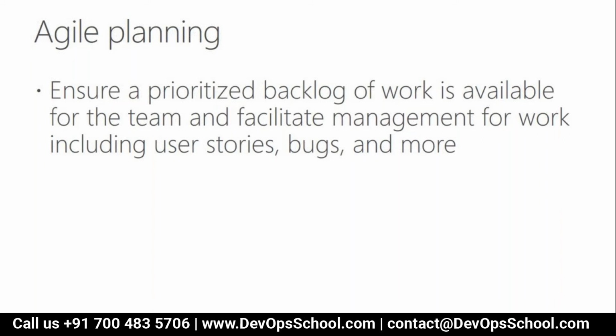Okay. See, in simple terms, agile planning is nothing but project planning. Agile is a methodology, I told you, right? With that methodology, we are planning our project. That is the first basic. Now, in agile planning, what are we going to do? We are going to estimate how much time it will take if we develop any functionality of the project. Based on the estimation, we put some user story points, right?